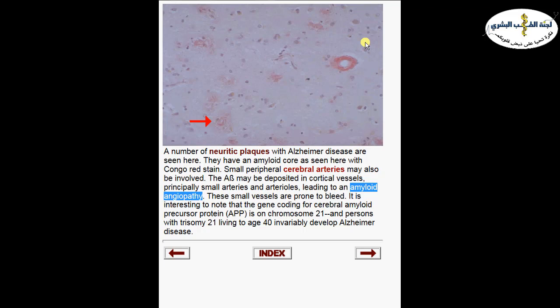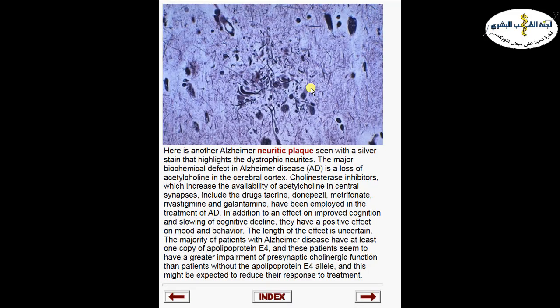Now, one of the patients who will suffer from Alzheimer's disease at an early age are actually patients with trisomy 21. These are who? Down syndrome. So Down syndrome patients, if they survive the congenital heart disease and other congenital diseases to the age of 40, will have Alzheimer's disease because, as we said previously, the amyloid precursor protein gene is present on chromosome 21, and that's why they will develop Alzheimer's at a very early age and maybe die because of Alzheimer's.